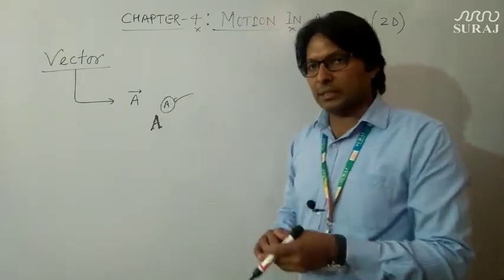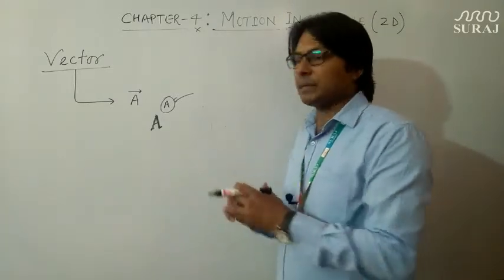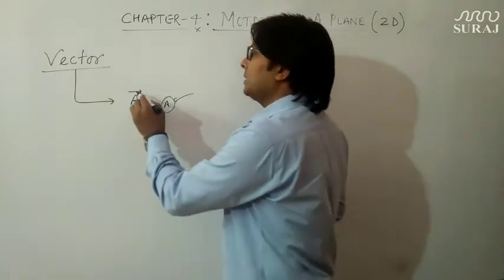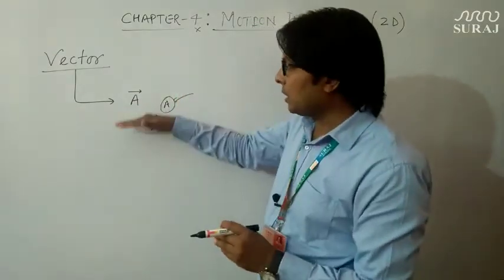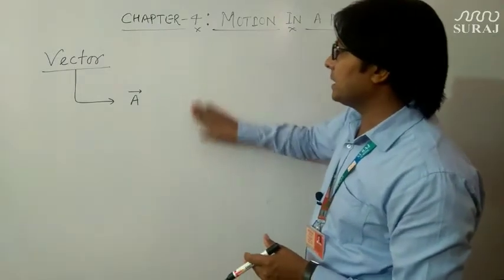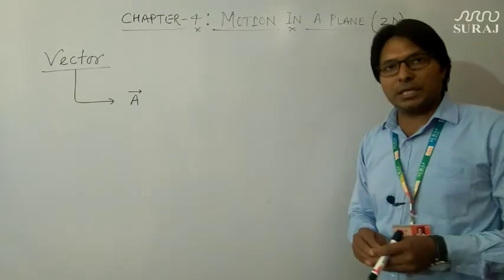So there is a lot of confusion in this representation. Here in this chapter we are going to represent the vector quantity only by putting the arrow above it.